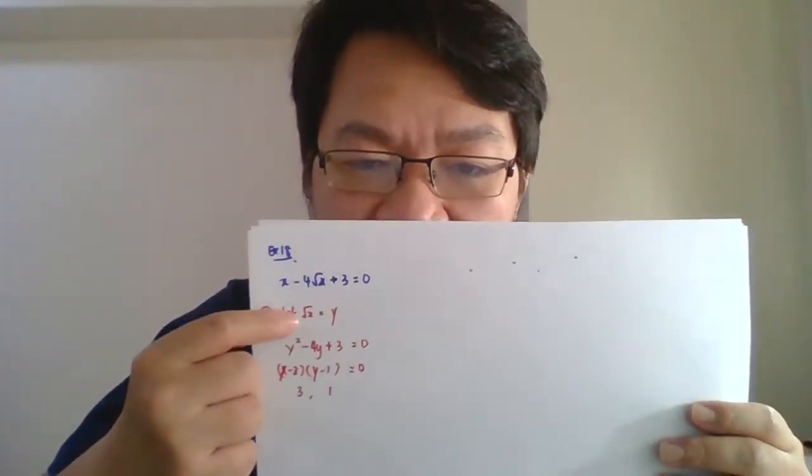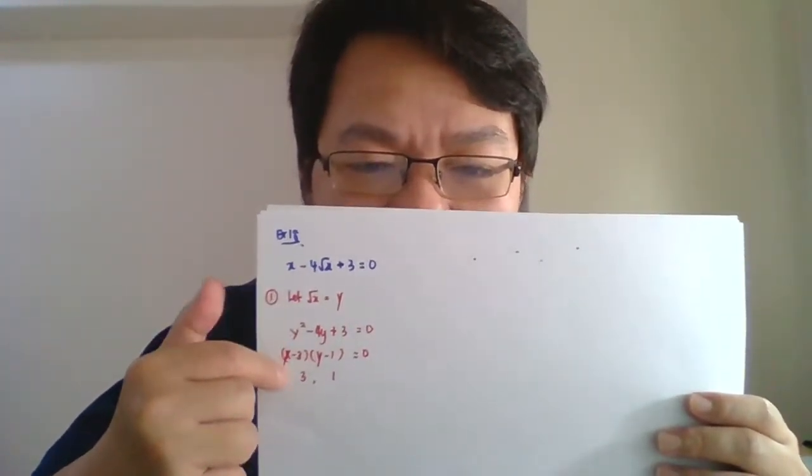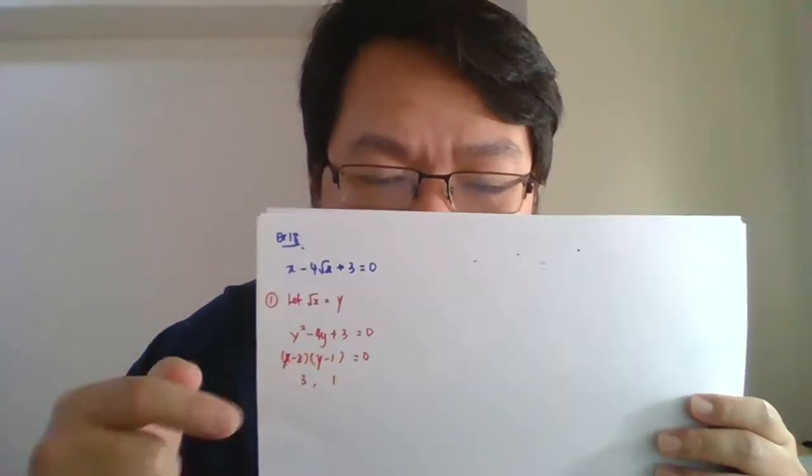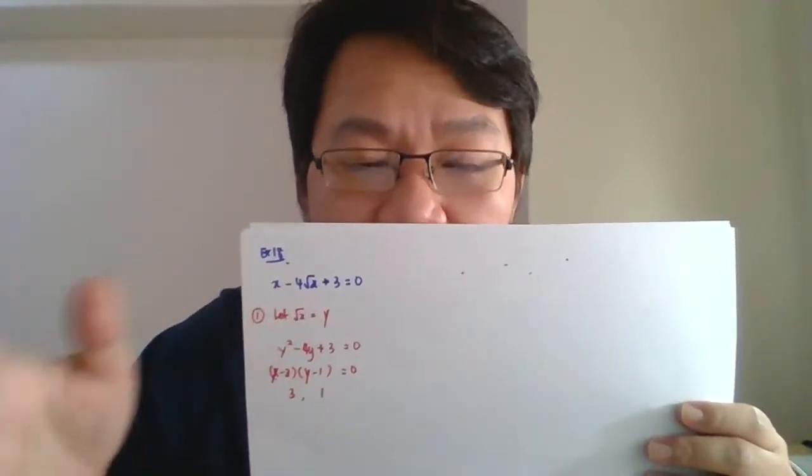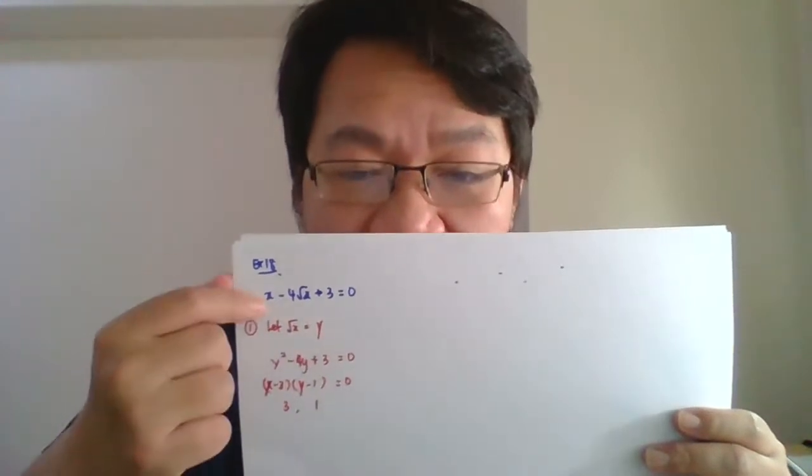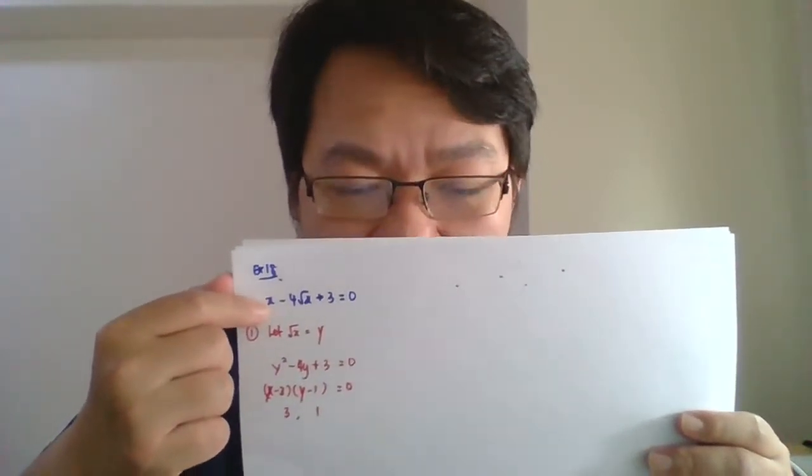We just let surd x equal to y and we update the equation, and then we got y equal to 3 and 1. Now, this is not the final answer because we are not talking about y, we are talking about x. Find the value of x. So how to find x here? From here, we know that x equals y squared, because y equals surd x. So we just square both answers that we obtained, which is x equals 3 squared, 9, and 1 squared, 1. Done.